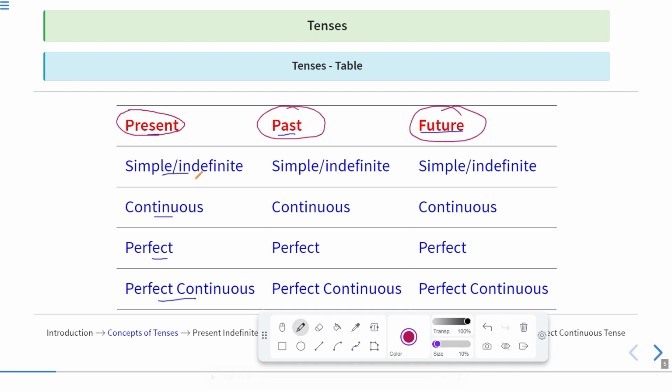For example, I used to go to school, but I don't go to school now. I don't go to school any longer. Okay, I used to do this activity, but in the past time. So that was my routine, but it was in the past. So that will be past tense.